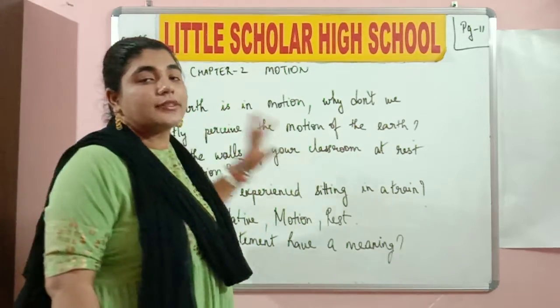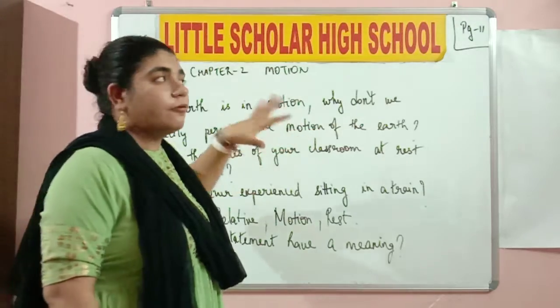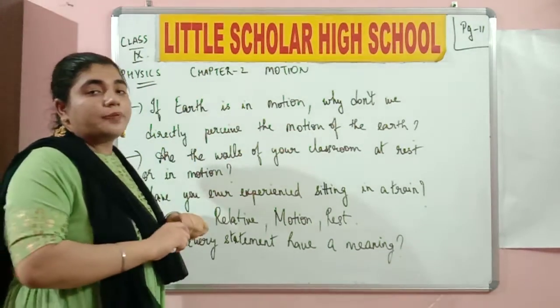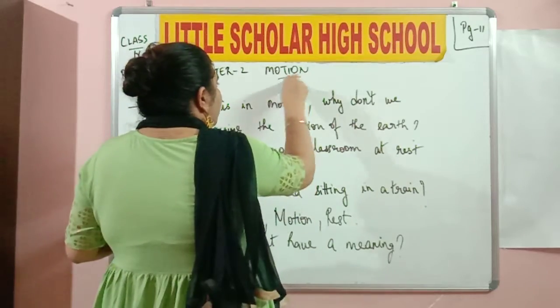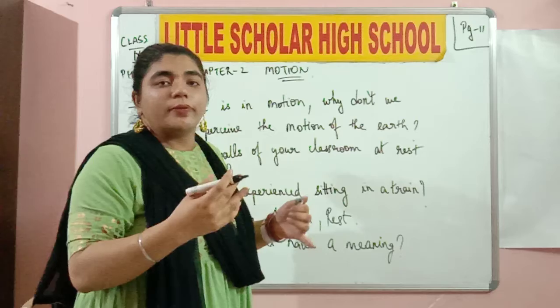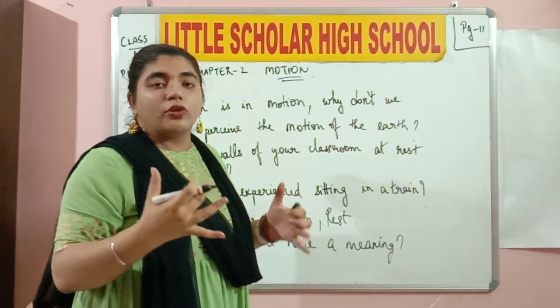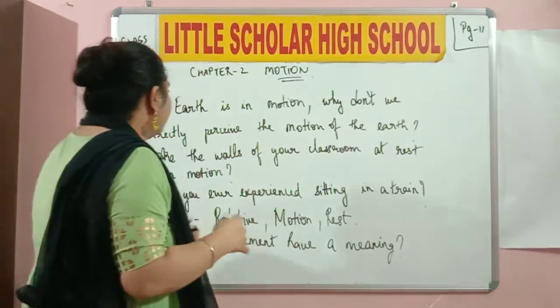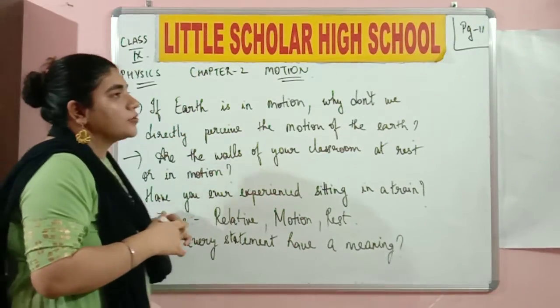I'll be taking up class 9 for today. I'll be taking up physics for you, and we are in chapter number 2. The name of the chapter is motion. So what do you mean by this terminology over here? It means movement. We're talking about movement or change in position of an object or a person or a thing. Fine. So now we have a few questions to answer over here.